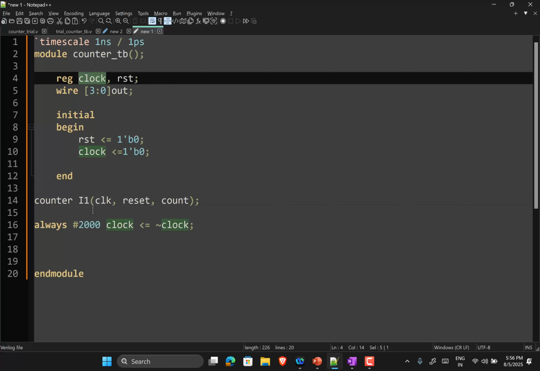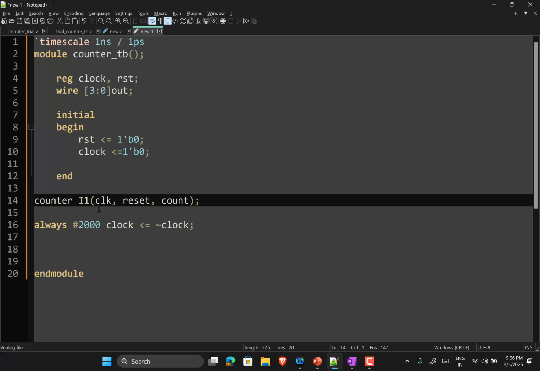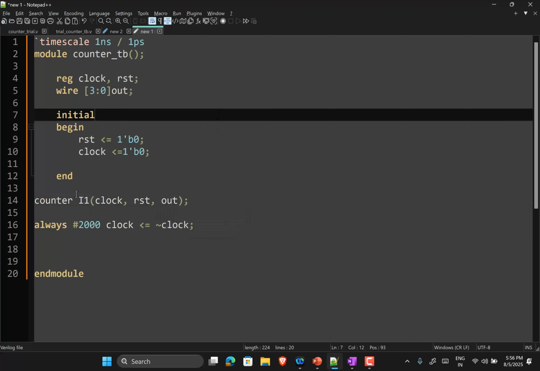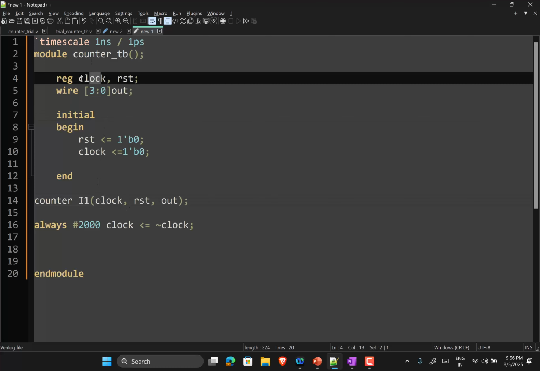Okay. Now there are two ways by which I can connect this CLK pin to the clock signal. One is simply by the order in which the pins have been declared. So if I write clock, reset and out, in the right order, now the clock pin of the counter is connected to this clock value, the reset pin of the counter is connected to this, and out is connected to this.